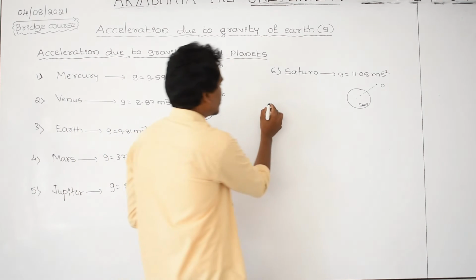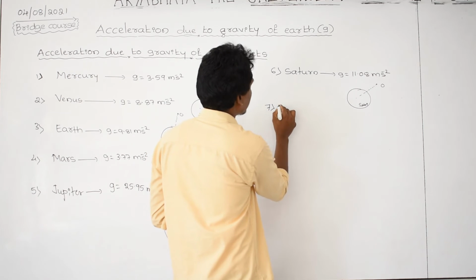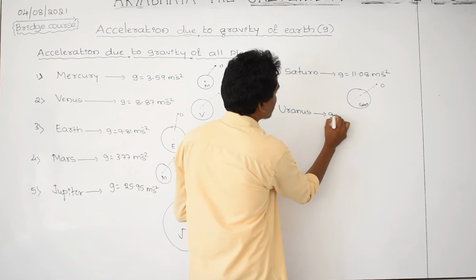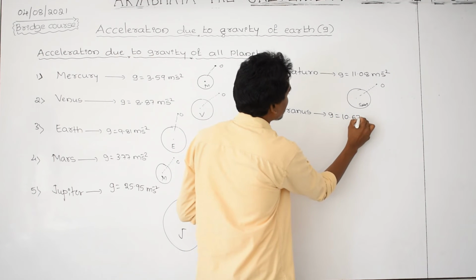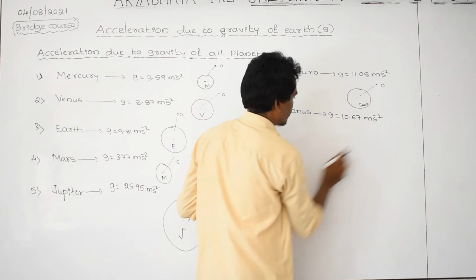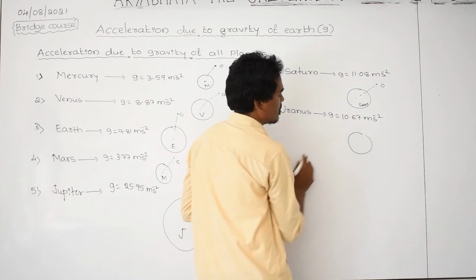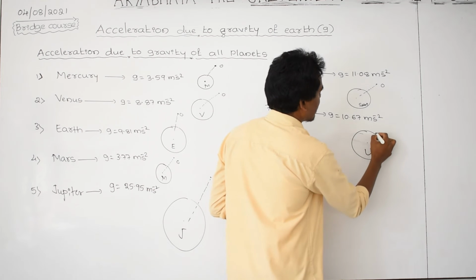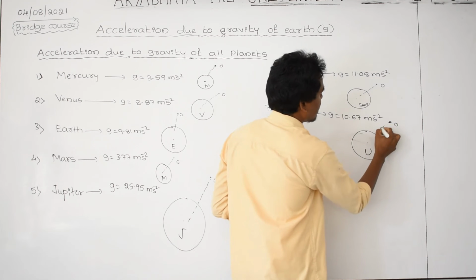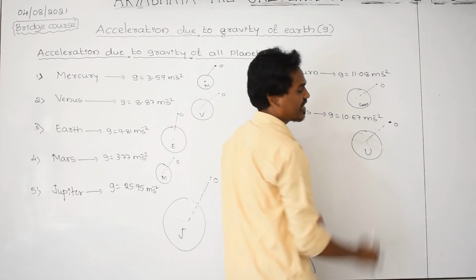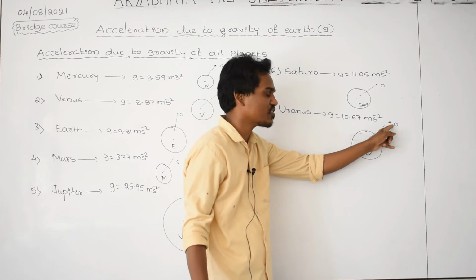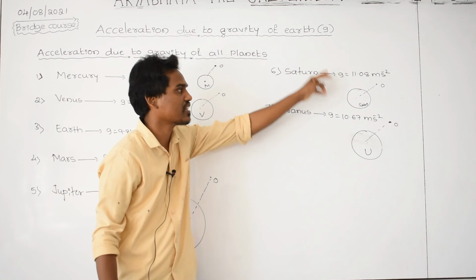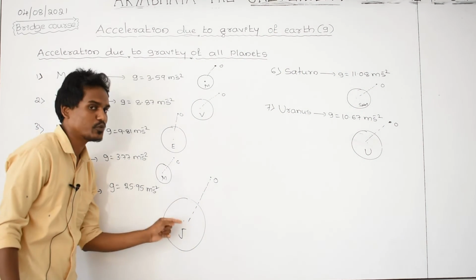And go to the next one, that is after Saturn, the next one is Uranus. For Uranus, the G value is equal to 10.67 meter per second square. Let us take, this is Uranus, and take one object to a certain height and leave it. Whenever it is moving in the downward direction, if you check the acceleration of the body, it will become 10.67, that is more than Earth but lesser than Saturn and Jupiter.